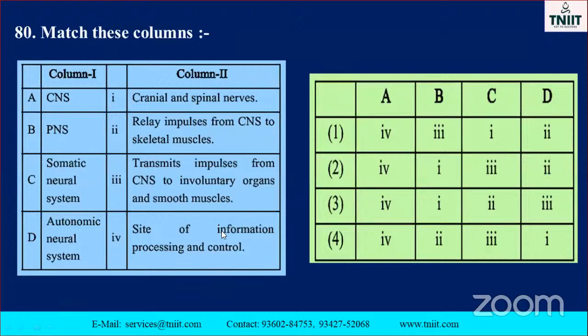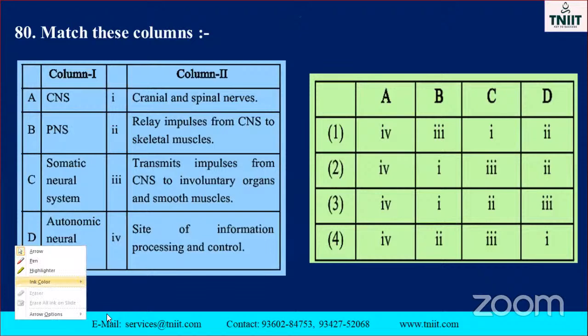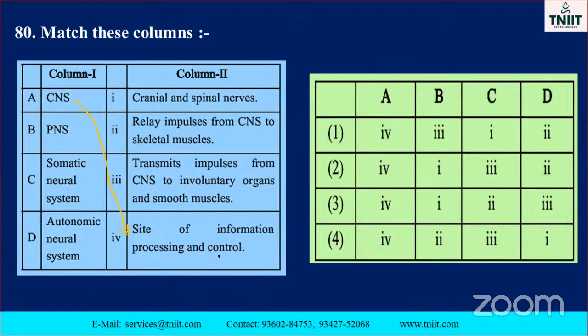Match the columns. Match the column. CNS, central nerve system. PNS, peripheral nerve system. Okay. And somatic neural system. Autonomic neural system. How it will be matched? Just listen here. See the first options. All are correct. Fourth one. Option is fourth. So the answer first one is, which you know, fourth one. This is the clue. Okay. First one is last one. Second one is what is that?